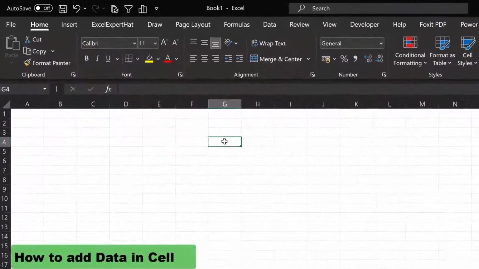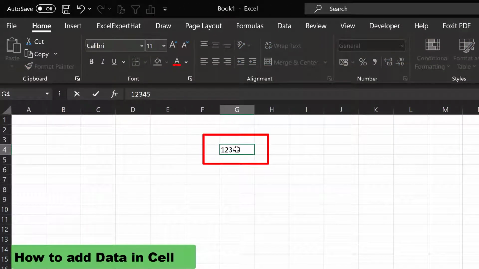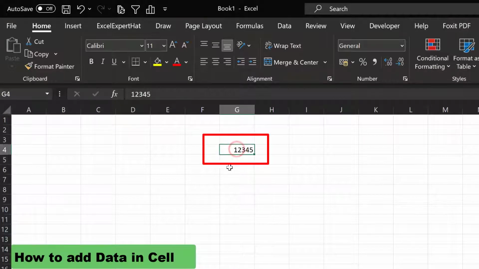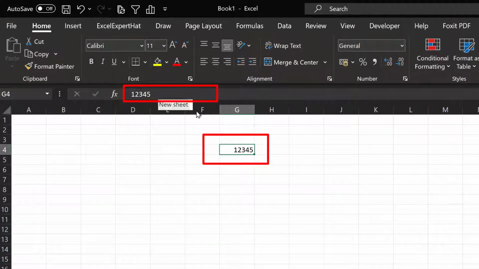How to add data in a cell? Just click on any cell and start adding data in the cell. You must have noticed that when we click on any cell, here in the formula bar the information contained in the cell displays.